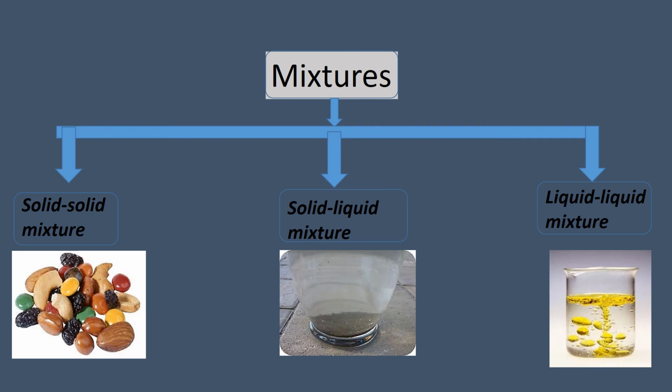So these are the three different types of mixtures based on the state of the components, and the states of matter are solid, liquid and gas. Here we have studied the three different types, that is solid-solid mixture, solid-liquid mixture and liquid-liquid mixture. So that's all for today.